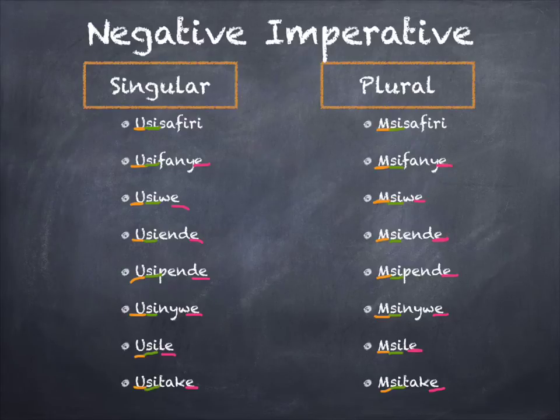So, going over a couple more of the examples, usiwe would mean don't be to one person, and msiwe would be don't be to a group. And usiende would be don't go, and msiende, don't go again, but for plural. So the other ones, usipende, usinwe, usile, usitake for singular, and then on the plural side we have msipende, msinwe, msile, msitake. And I already went over safiri.